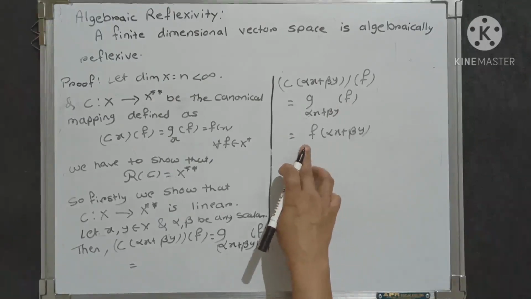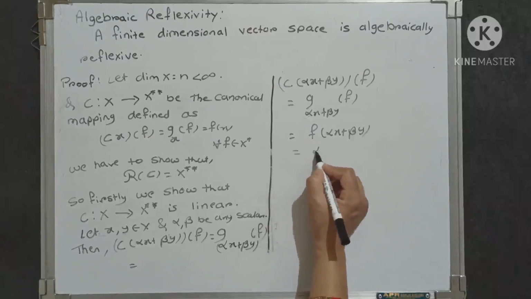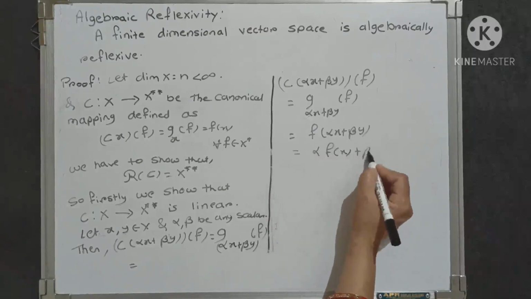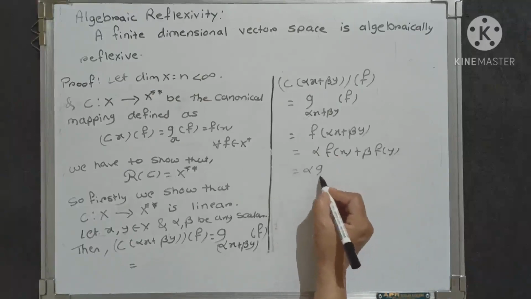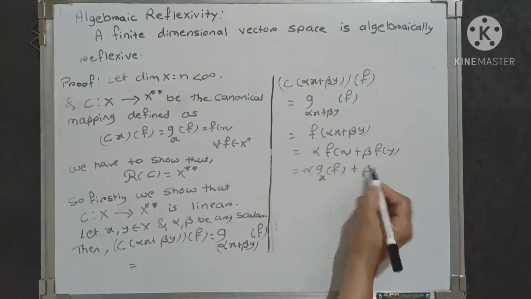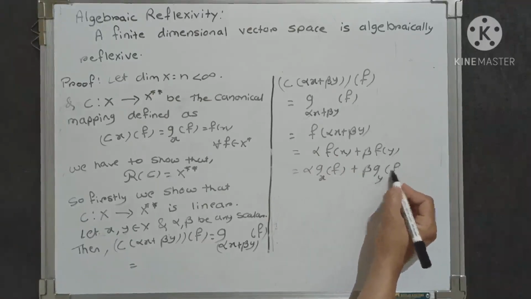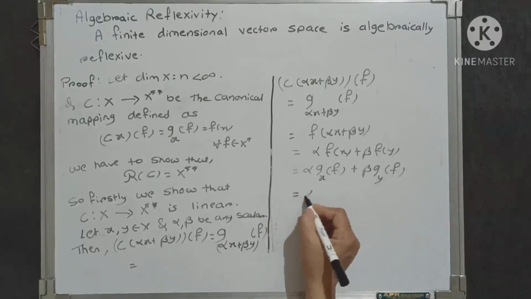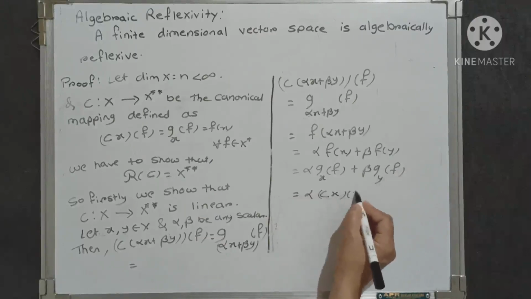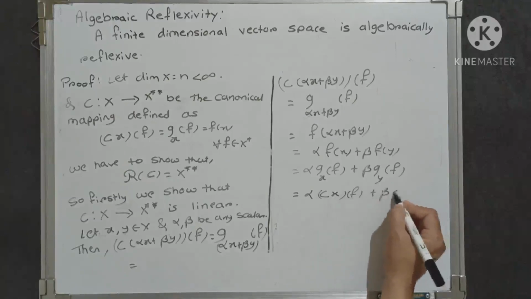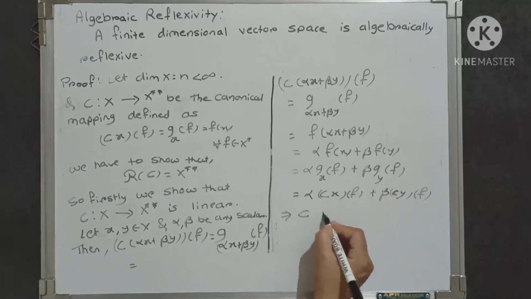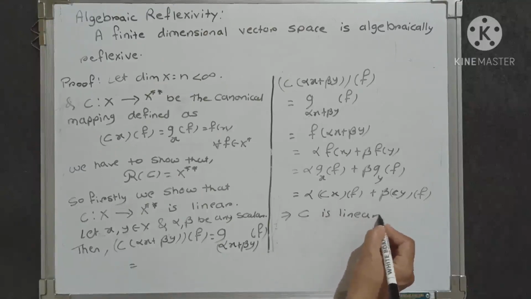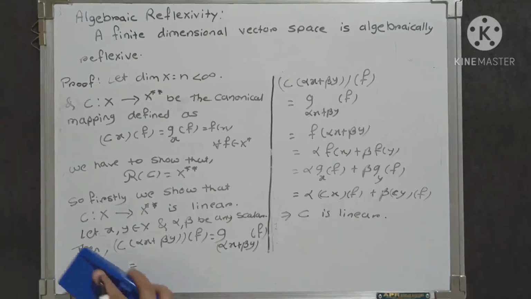We know that f is a linear functional, and therefore it equals alpha f of x plus beta f of y. Now writing f of x as Gx of f, this equals alpha Gx of f plus beta Gy of f, which equals alpha Cx of f plus beta Cy of f, and it implies that C is linear. The canonical mapping C is linear, and in this way we prove the first step of this theorem.